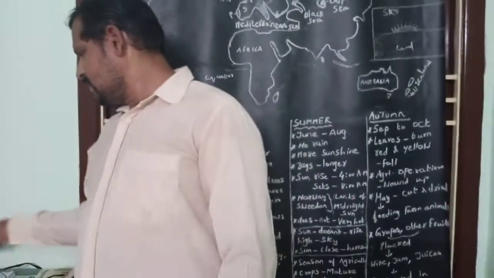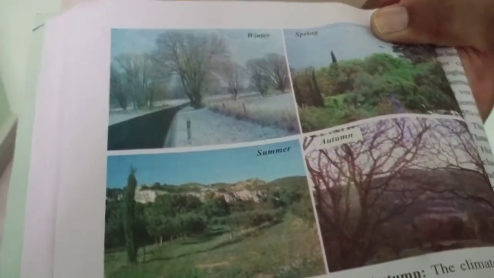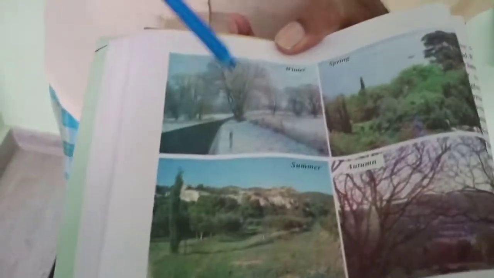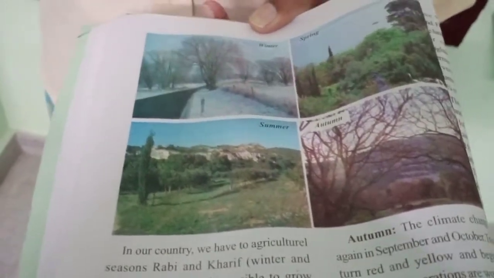Let me show these pictures. These pictures explain that the transformation of a place over the seasons is shown in these pictures. That means according to seasons, the changes take place in land.